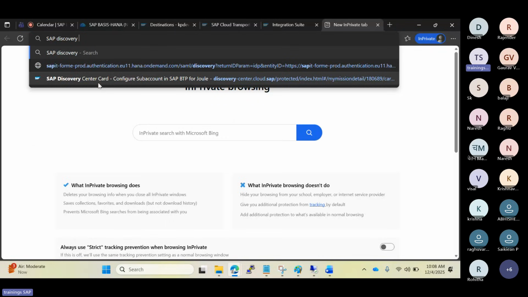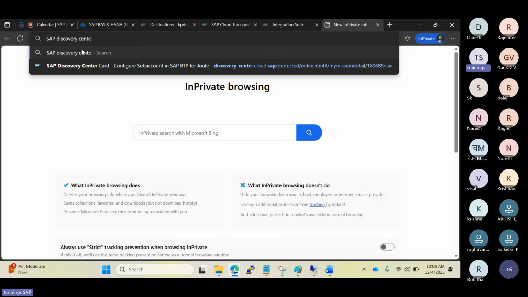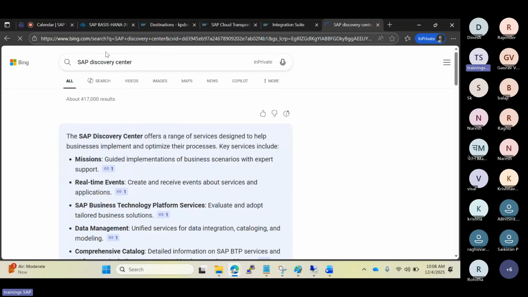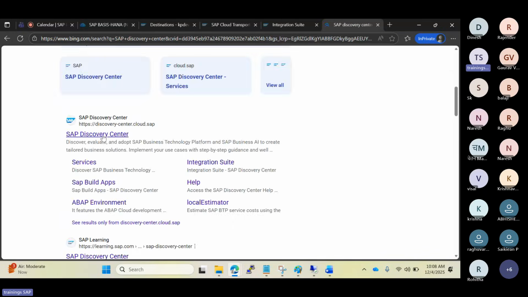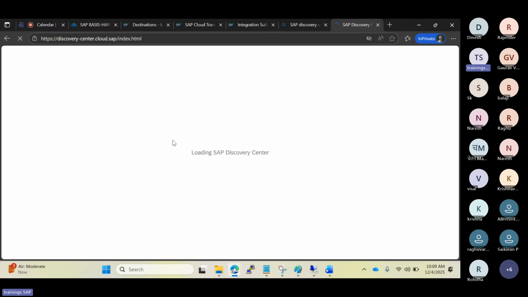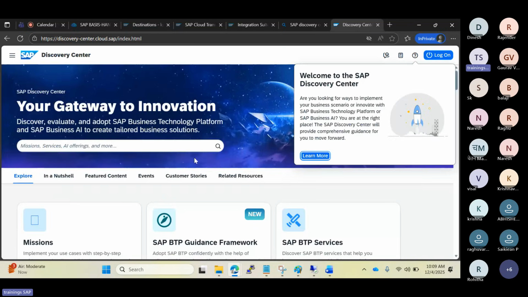In the Discovery Center, we can see all the SAP related services and solutions, 80 plus services. All these services, solutions, and tools can help us to build applications.